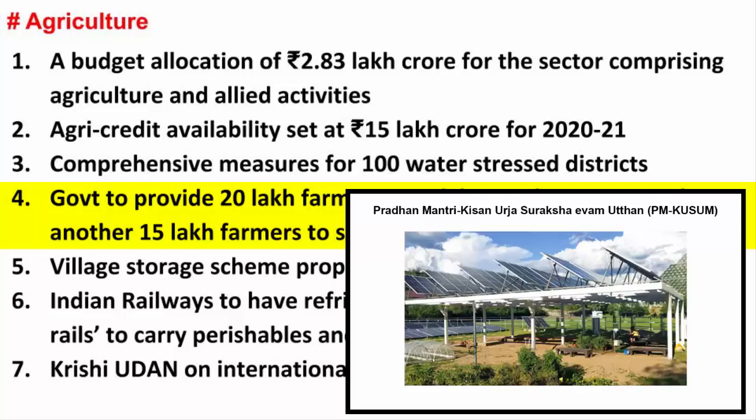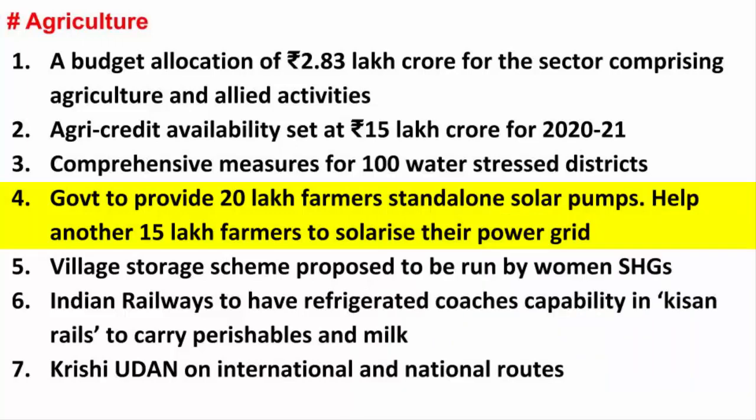In case of cultivated lands, the farmers can continue to grow their crops as the solar panels will be set up above a minimum height. This way the landowners can generate additional income. The energy generated from these solar power projects is for rural centers and their agricultural activities. In this budget, the government has extended the same scheme to more farmers. This is another way of making the farmers independent.